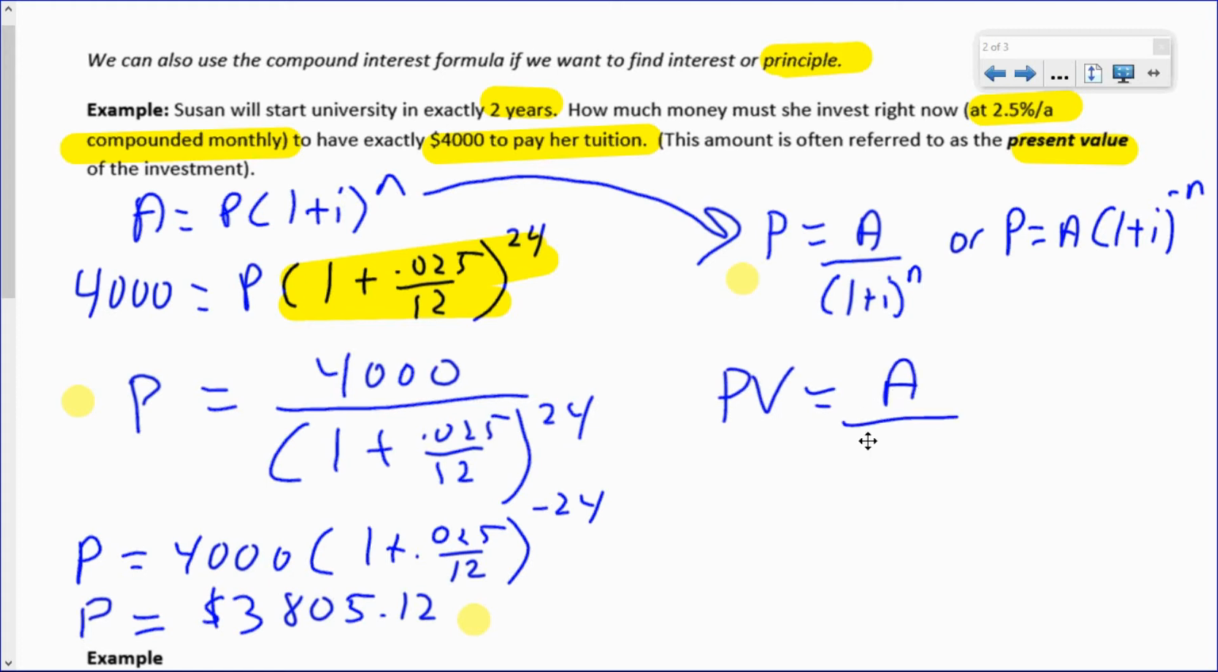So another formula might look like that. And then sometimes instead of using A, you'll see FV for future value. They all mean the same thing, and you'll get used to seeing those as we move on.